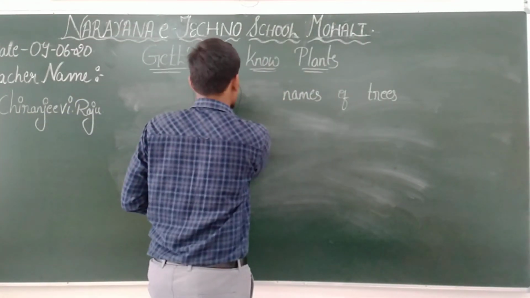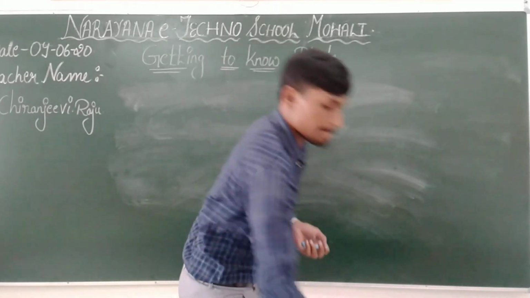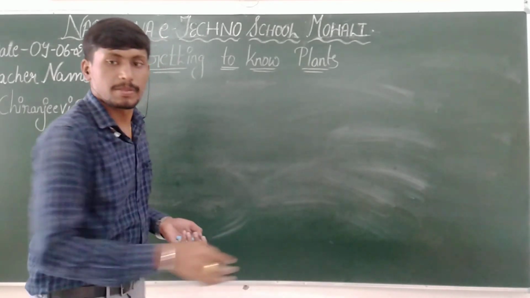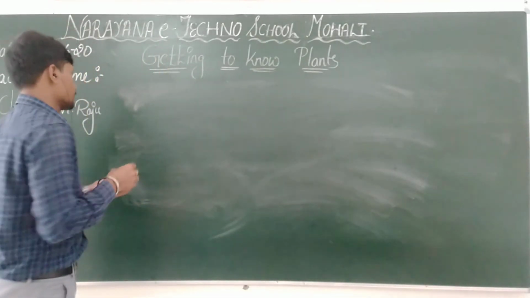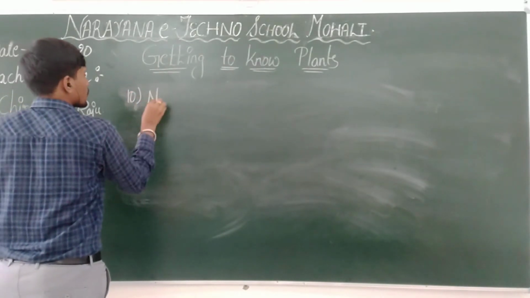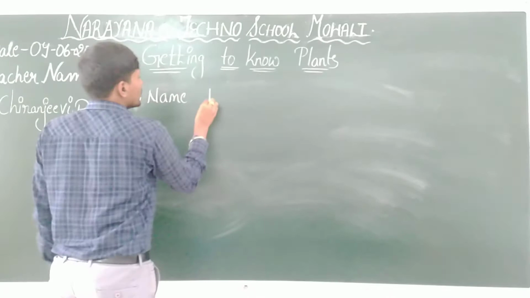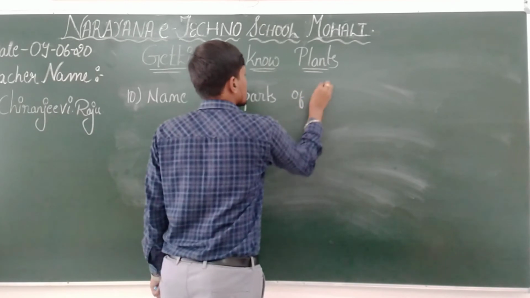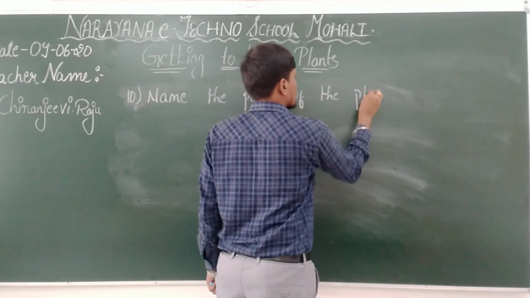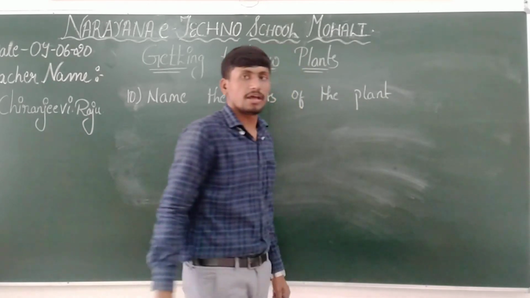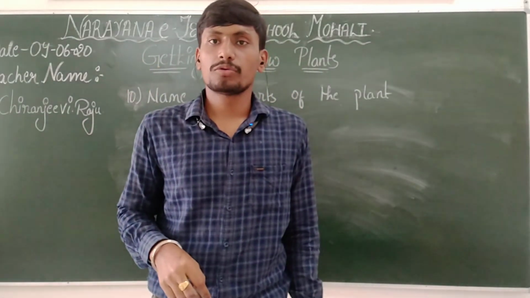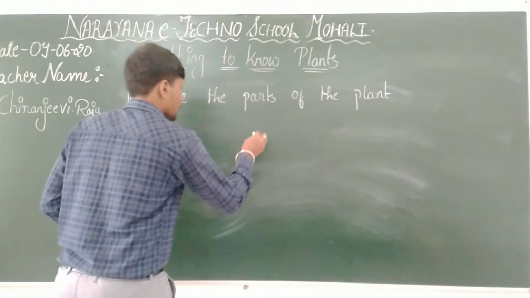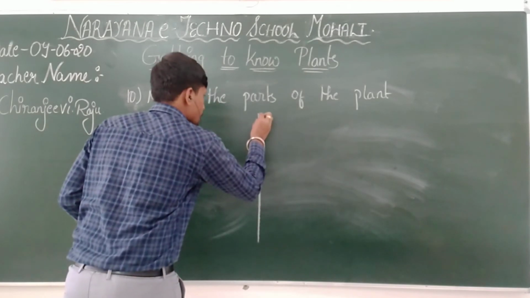And the next question is, 10th one: name the parts of the plant. In your assignment, they have given a structure of a plant, and you need to label it. I'll make it.